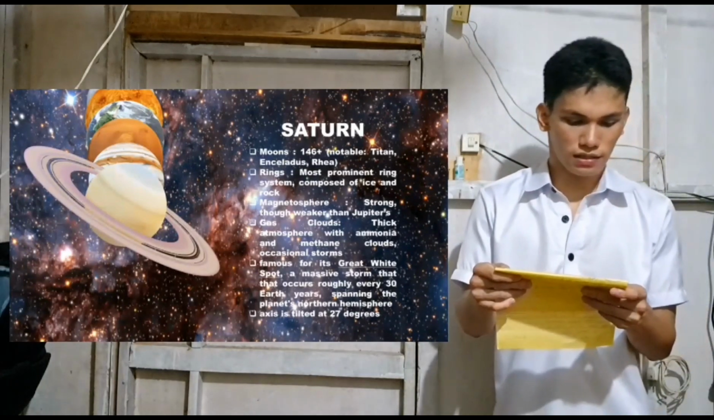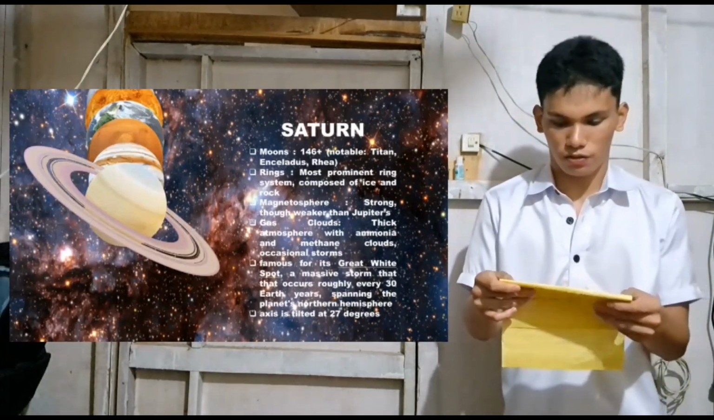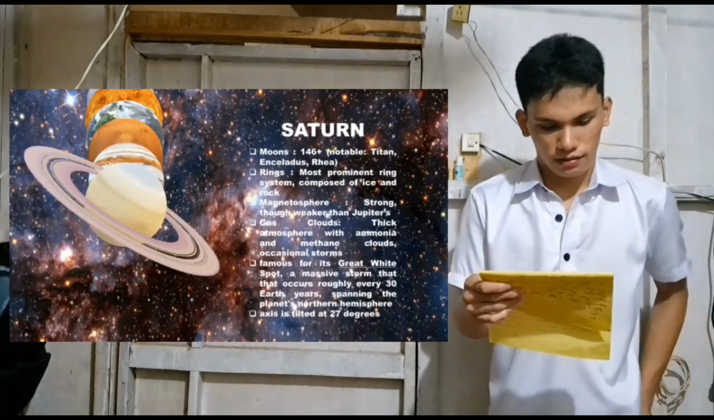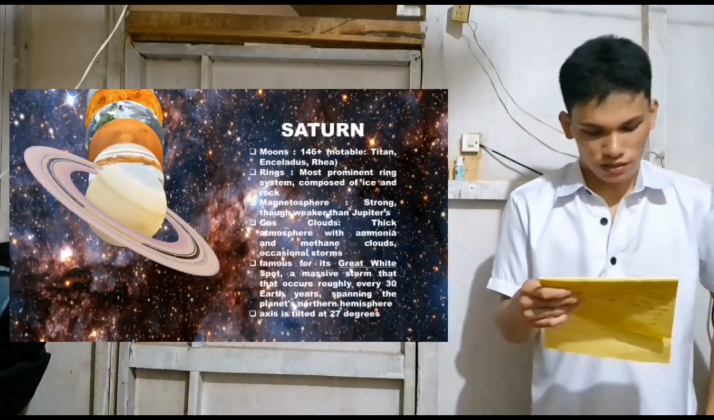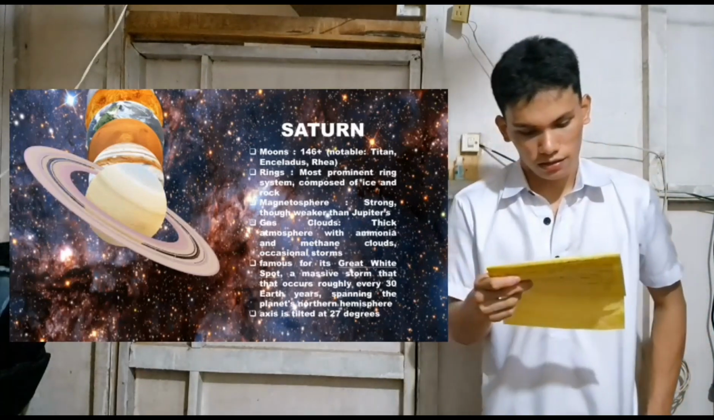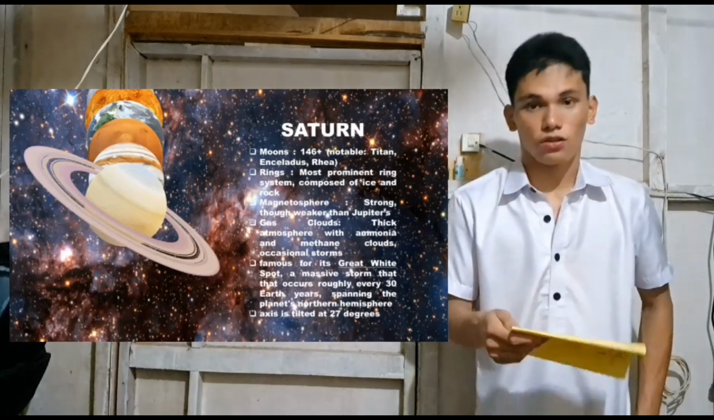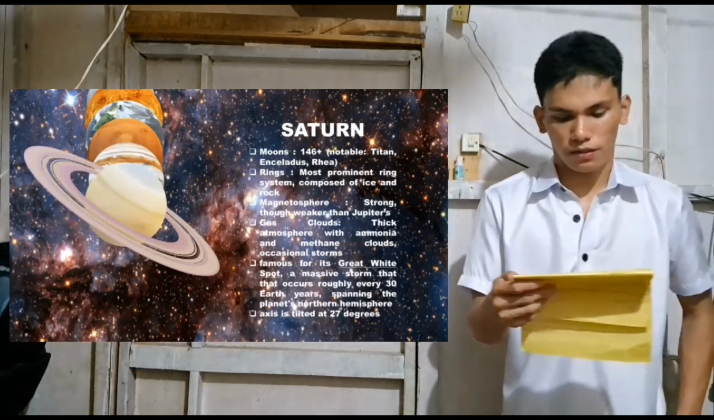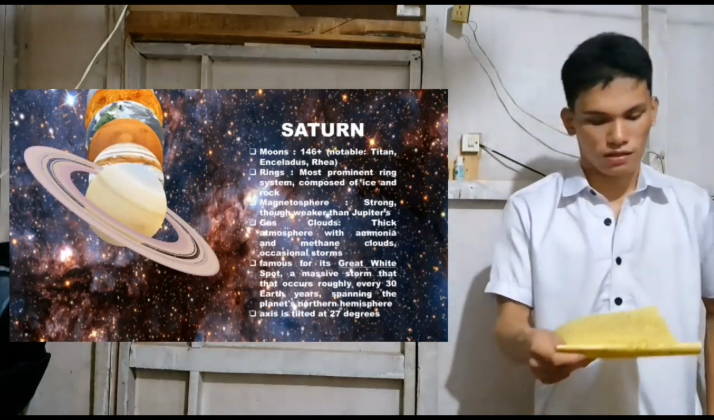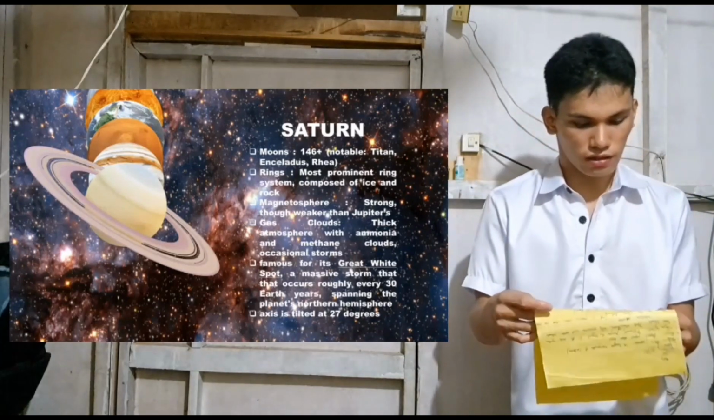Saturn's ring is the most prominent in the system, composed of ice and rock. Its magnetosphere is strong, though weaker than Jupiter's. Its gas cloud is a thick atmosphere with ammonia and methane, so it is considered as methane clouds. It has occasional storms, but not as harsh as Jupiter's.